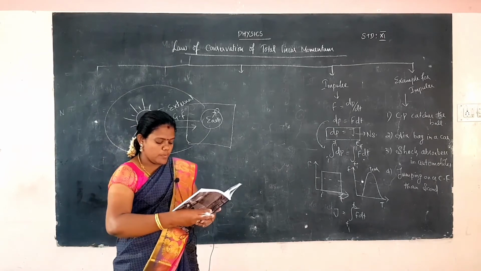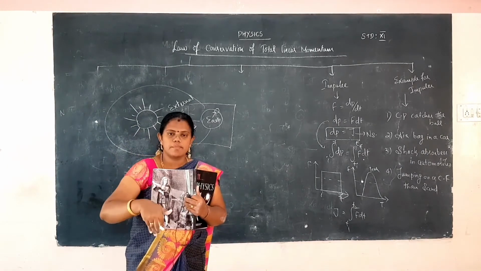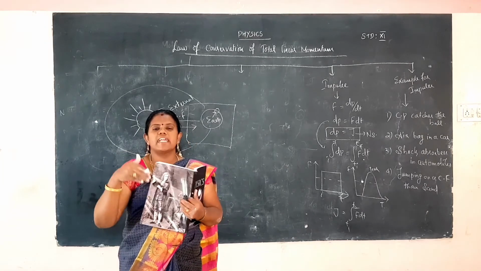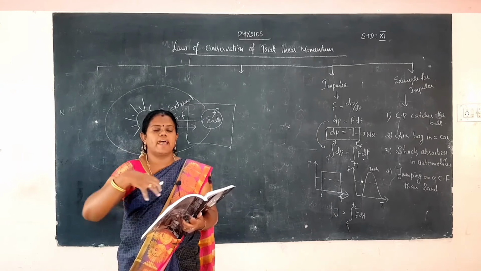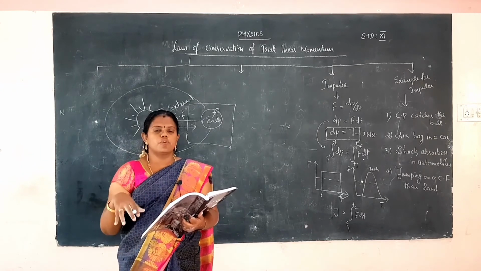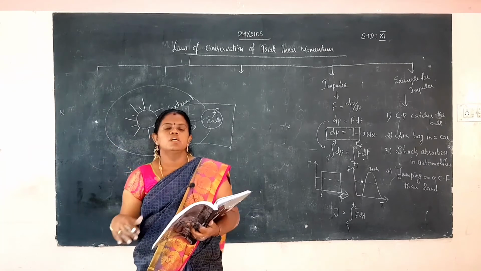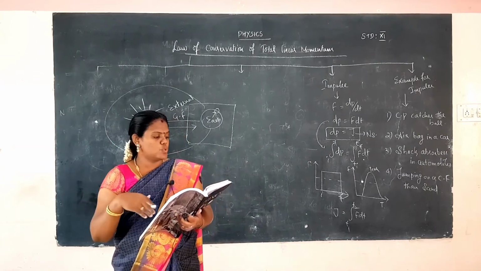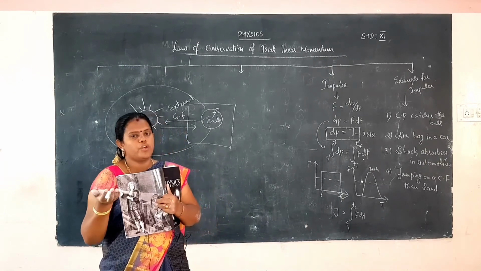Then the third one, our body as a system. Our body as a system means one person standing on the floor. The whole weight acts downward, so the gravitational force is given to the ground. So that is the external force. That is the internal force also. The force is exerted by the Earth on our body.